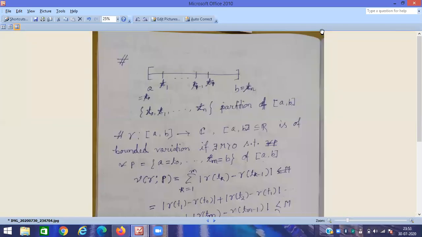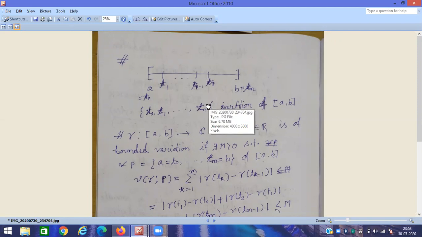So hello friends. In this video, I will explain some terms related with our images in the WhatsApp group. Okay. So this is the first term we are going to use frequently. What is this term? The term is bounded variation.